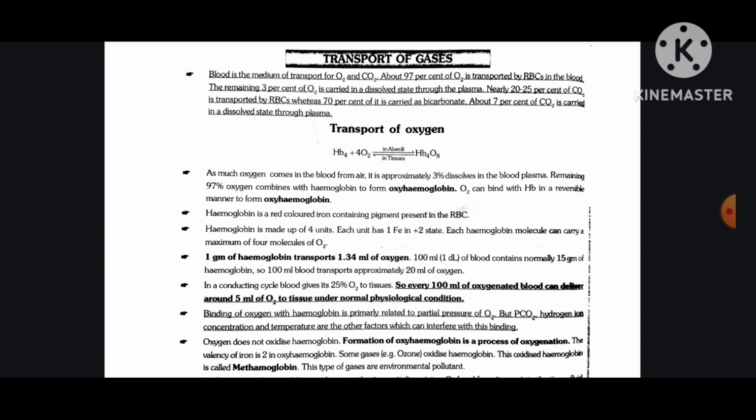Binding of oxygen with hemoglobin is primarily related to the partial pressure of O2, but PCO2, hydrogen ion concentration and temperature are other factors which can interfere with this binding.